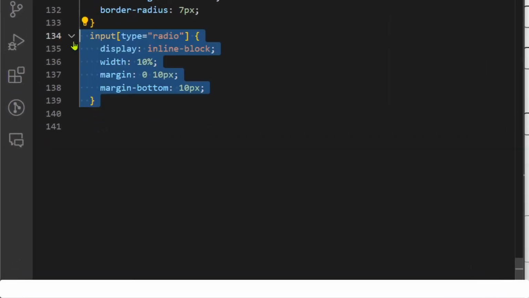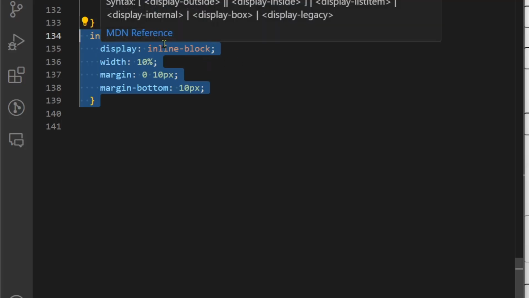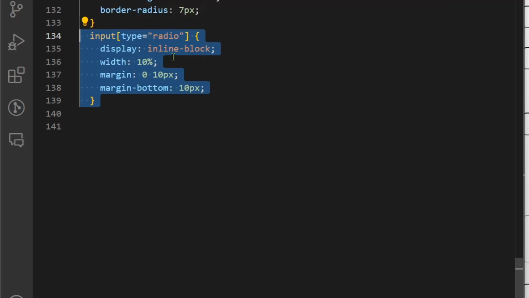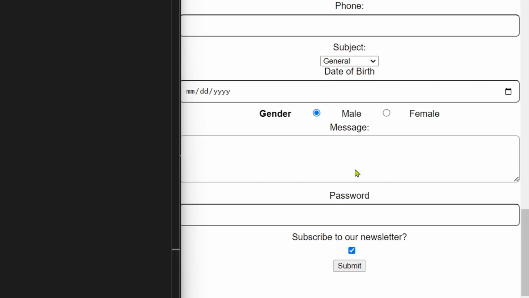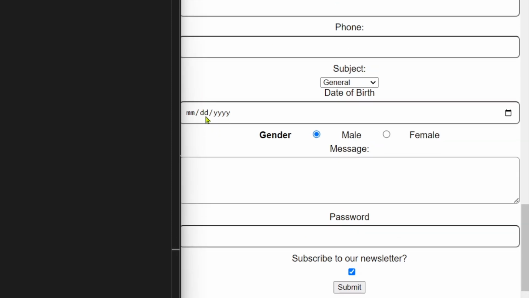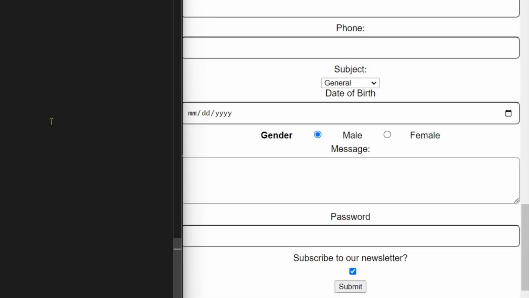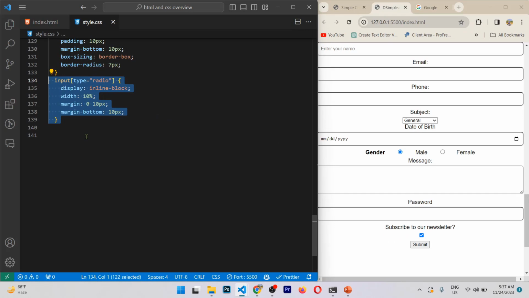Next, for our radio button, you can see this is already vertical. We want to make it horizontal. So for that, input type radio, display inline block, width 10%. And if we save this, let me go back to the top. Okay, so this is not looking very good, but okay, let it be.